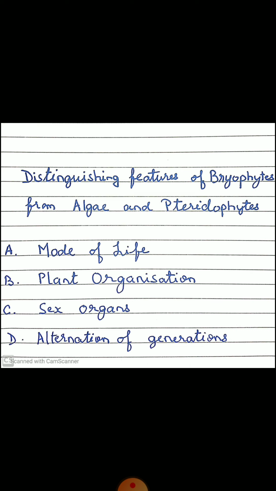As we all know, the group Bryophyta is intermediate between the groups Thallophyta and Pteridophyta. The plant kingdom is divided into cryptogams and phanerogams. The cryptogams are further divided into Thallophyta, Bryophyta and Pteridophyta. Engler in 1886 suggested that all the plants above the level of Thallophyta be grouped into a subkingdom Ambrophyta.